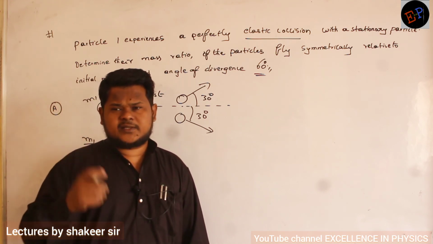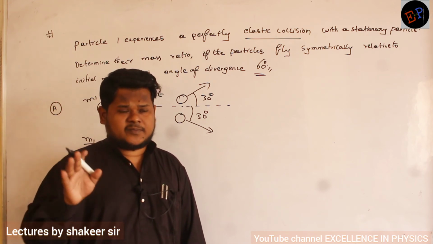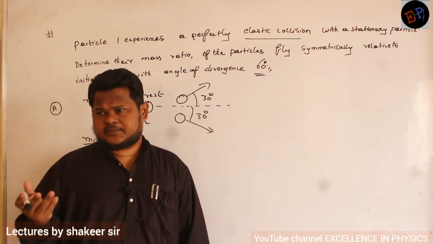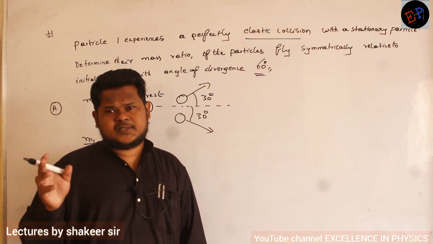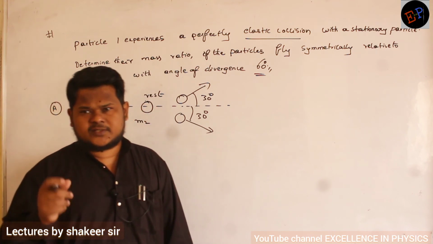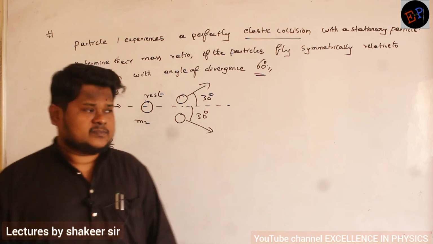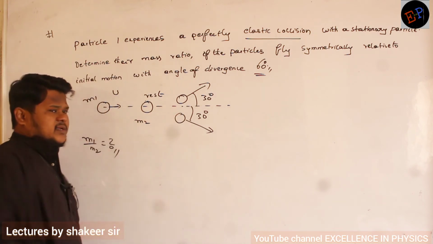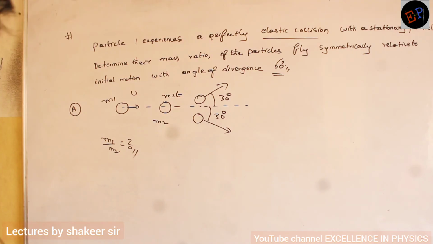Then see if you can get the ratio m1 by m2. If not, take the energy equation, since in an elastic collision energy is always conserved. From the first, second and third equations, try to find the ratio m1 by m2. Angles are given, 30 and 30. Try for 2 minutes.